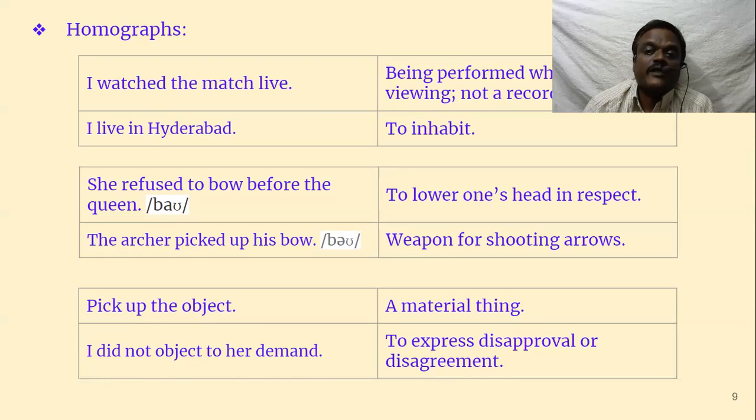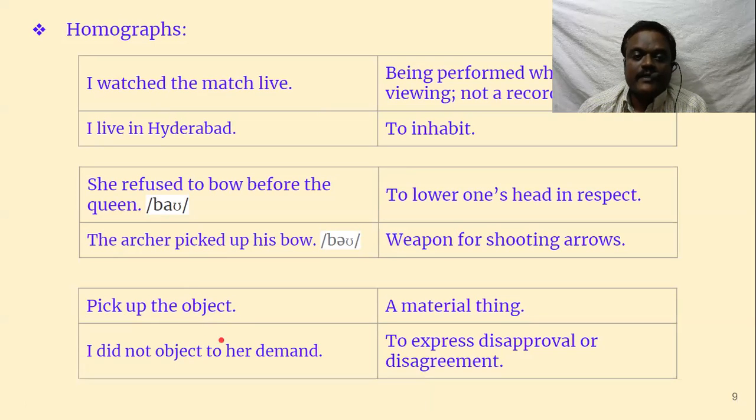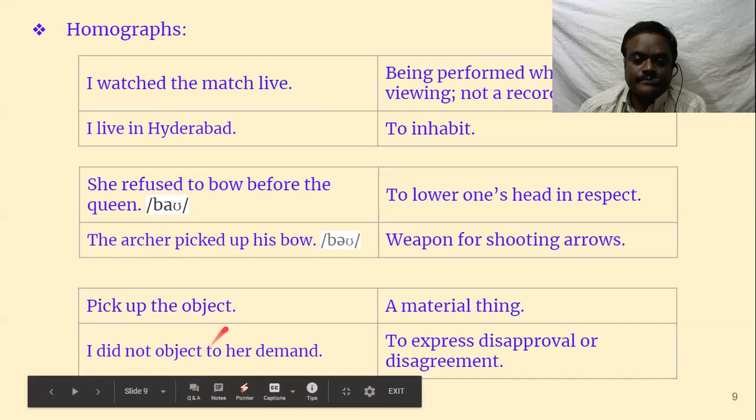I did not object to her demand. Somebody asks you something and you don't have any objection. You say, I don't have any objection. You agree with him. To object is to express disapproval or disagreement. So objection means disapproval, but here "not object" means you don't have any objection. So these have the same spelling but different pronunciation and different meaning. Let's go to the next one.